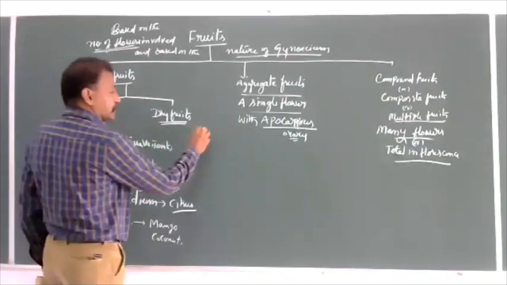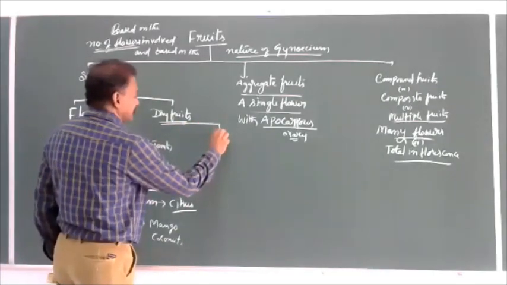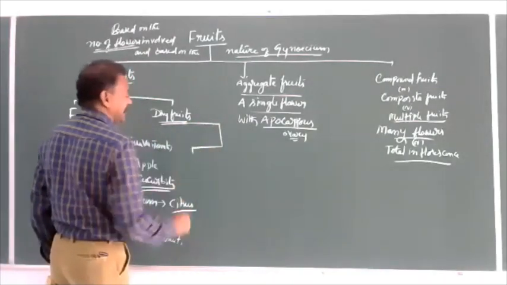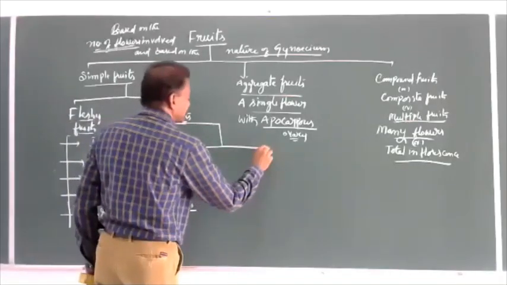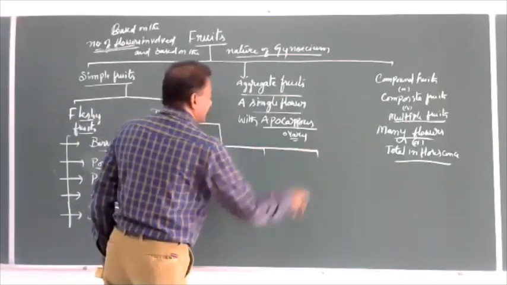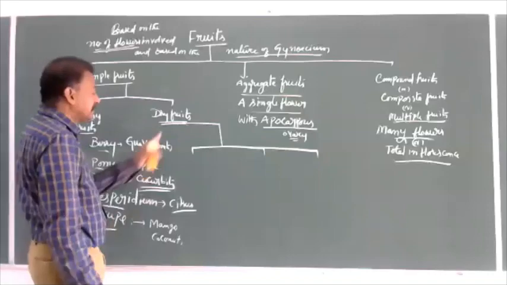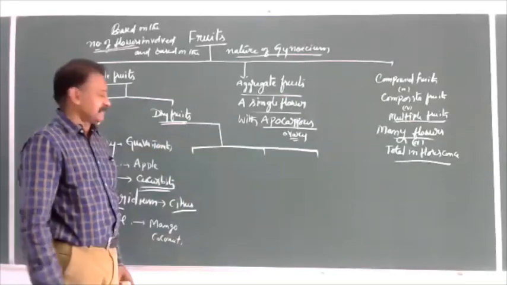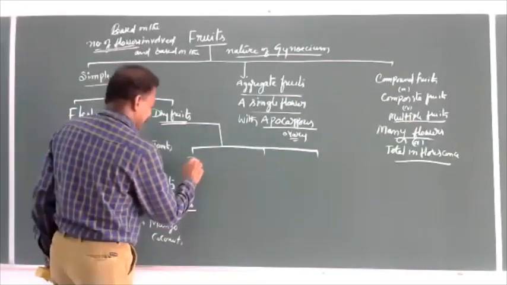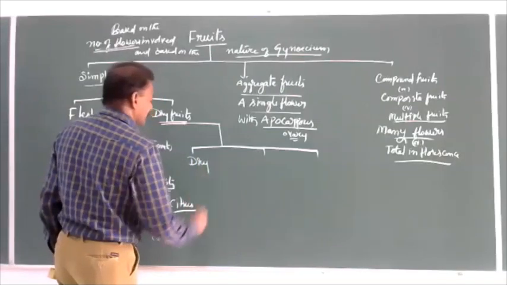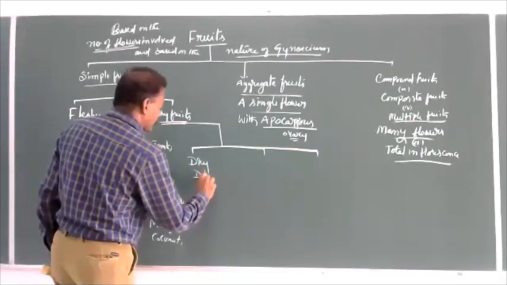So dry fruits are again of various types based upon their nature. Dry fruits, dehiscent fruits.